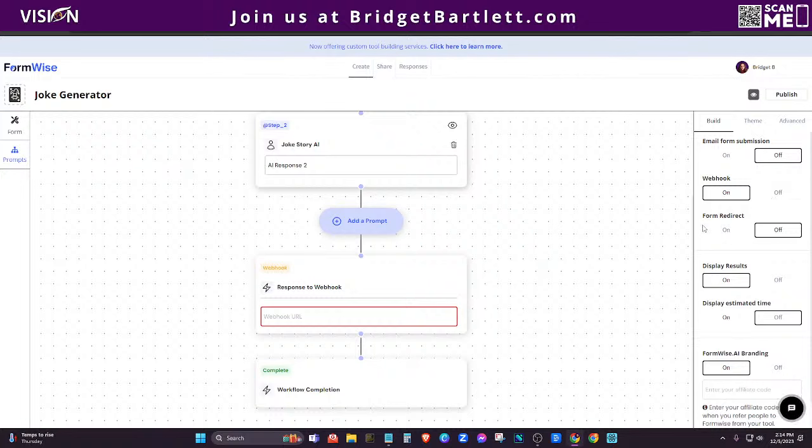Now you can also choose to redirect the form. This is great, especially if you're sending them to another form that maybe they need to submit. But if you don't redirect, you can choose, it'll go to the page and then that widget area will show the results, like I just showed you with the other survey.